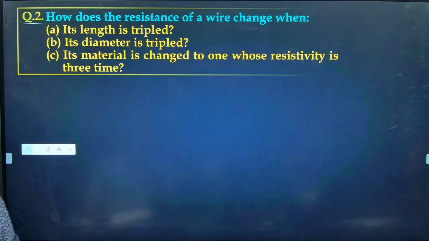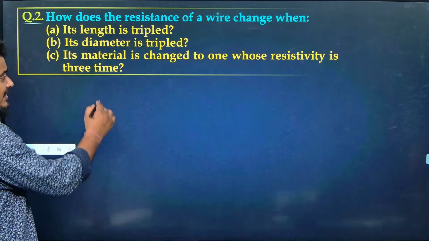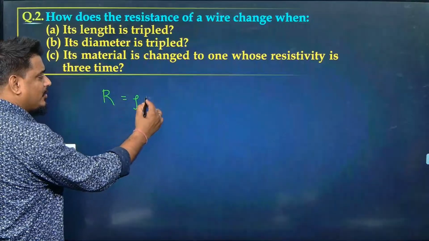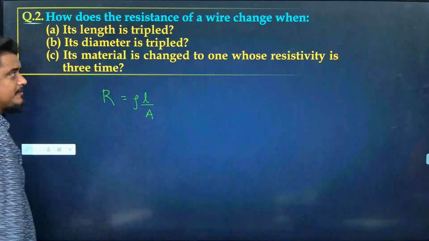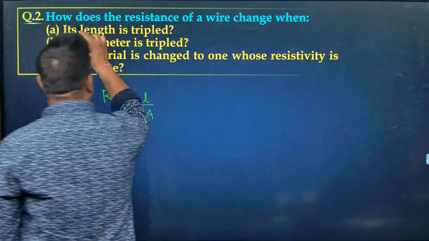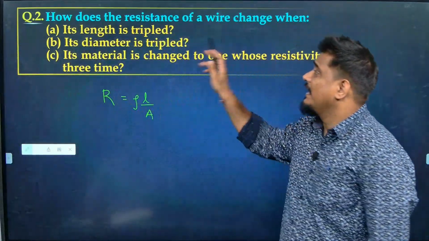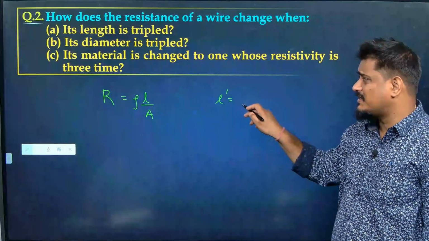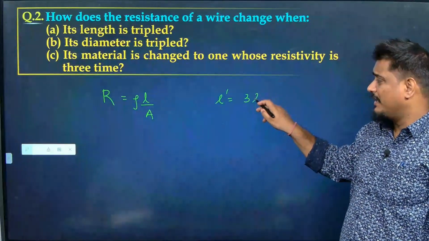Let me solve it now. Please pay attention. Resistance is equal to rho into L by A. Am I right? Please pay attention, guys. They are asking you, how does the resistance of a wire change when its length is tripled? They have given L dash becomes 3 times of L.